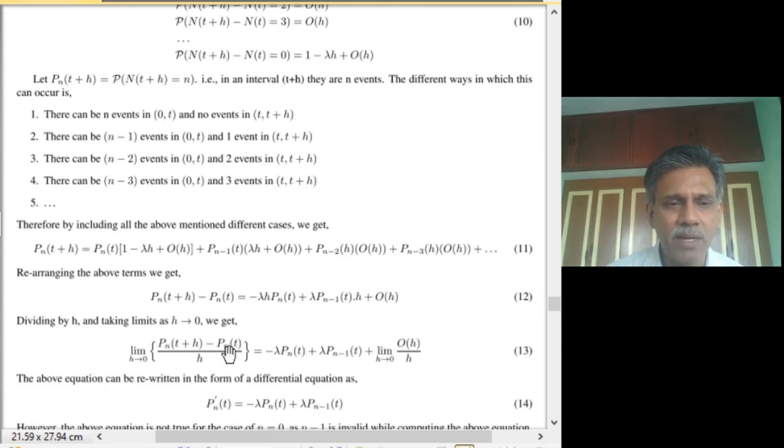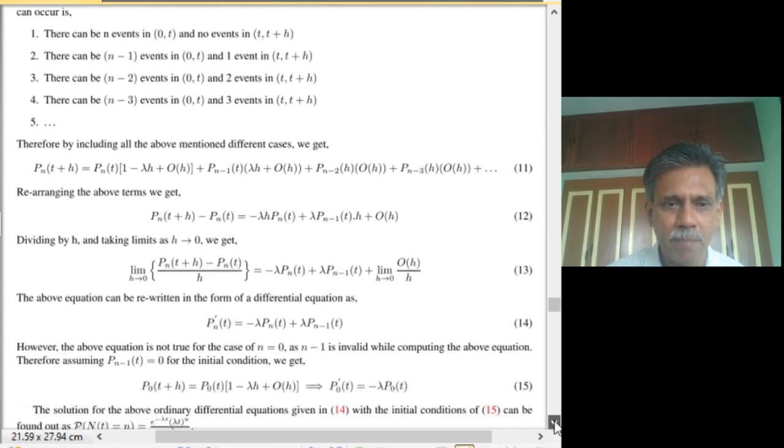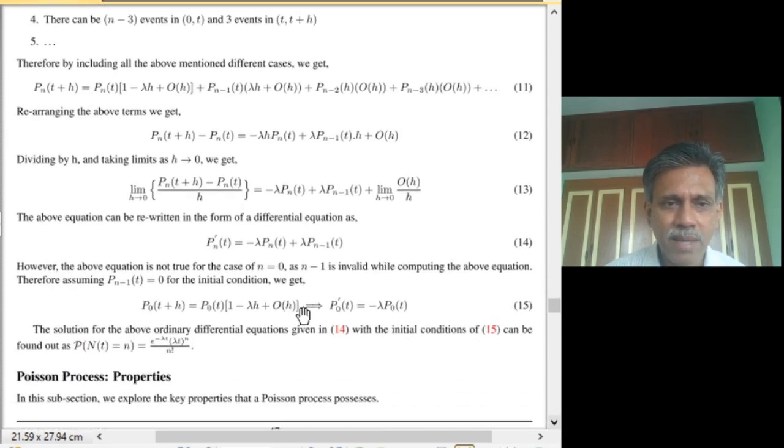And this is nothing but the definition of the derivative of Pn of t. Therefore, we can write it as Pn of t dash, where dash indicates derivative with respect to t. So we get minus lambda Pn of t plus lambda Pn minus 1 of t. Basically, we have got a differential equation for Pn of t. But of course, this is true only when n is greater than or equal to 1.